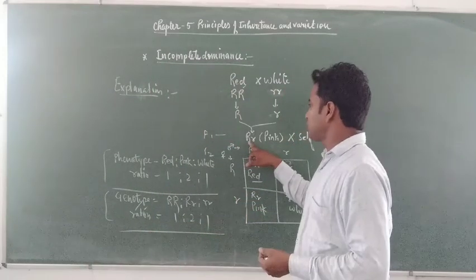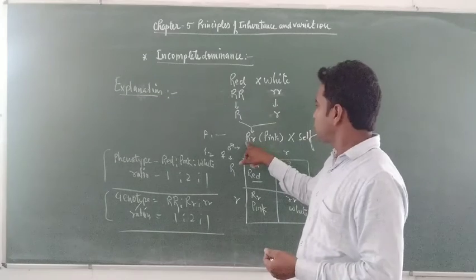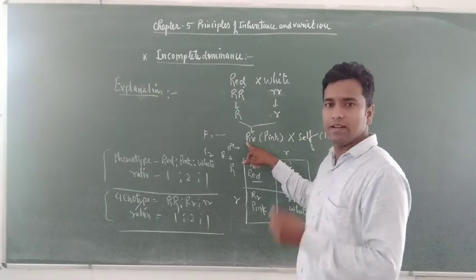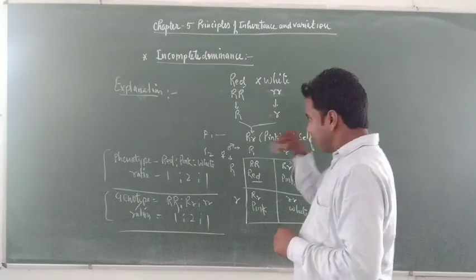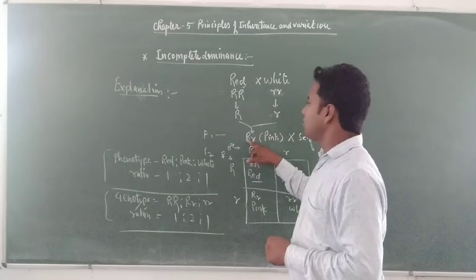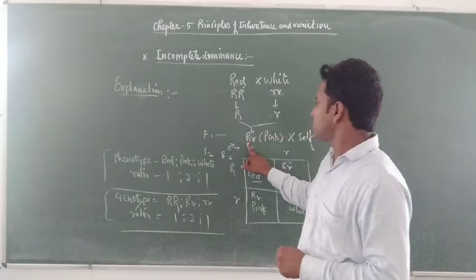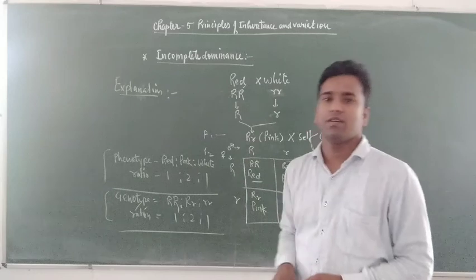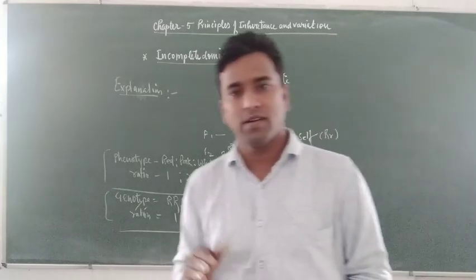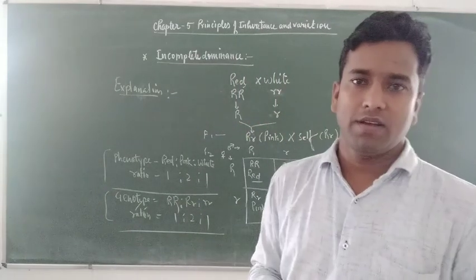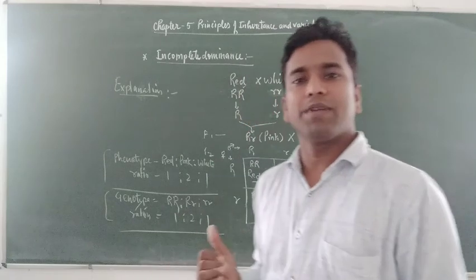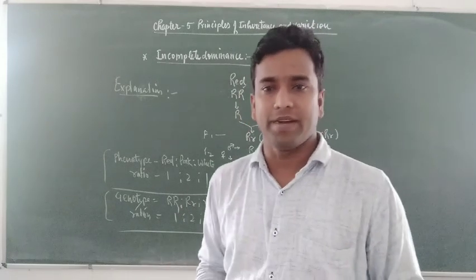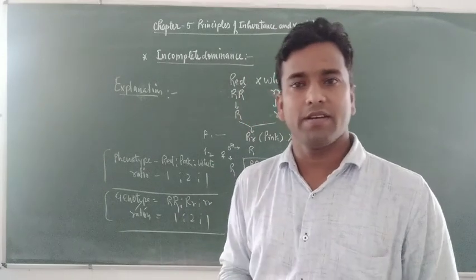Due to the combination of two different alleles of a gene, the dominant allele, according to the law of dominance, should suppress the character of the recessive allele. But in incomplete dominance, it does not happen. An intermediate character is formed.